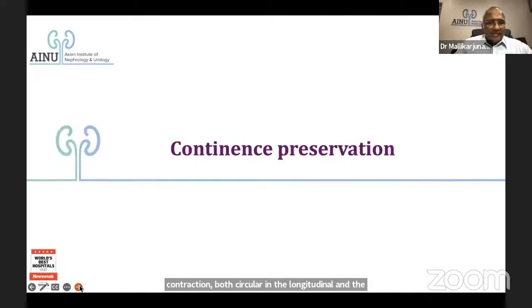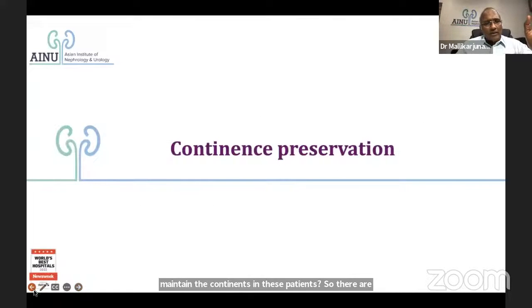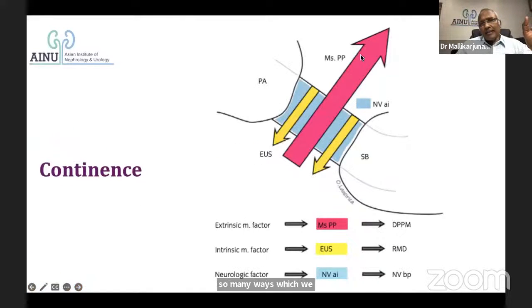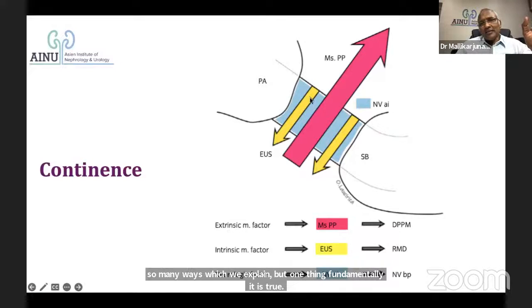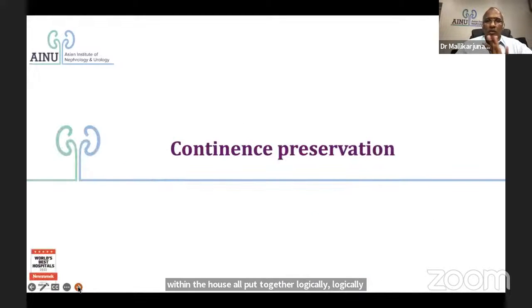So how do you maintain the continence in these patients? There are so many ways which we explained, but one thing is fundamentally true. These three measures, that is maintaining the puboperinealis, maintaining the external skeletal component of the external urinary sphincter, length of the urethra, and preserving the nerves, all put together should logically be able to give a better continence. There's no doubt about it.